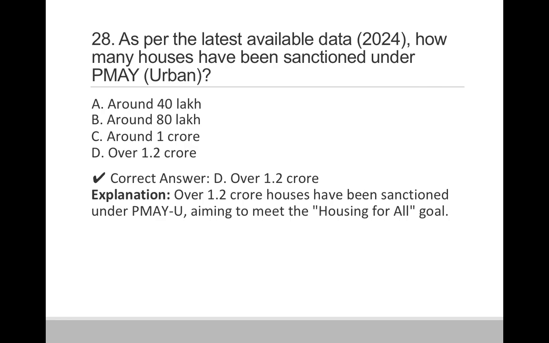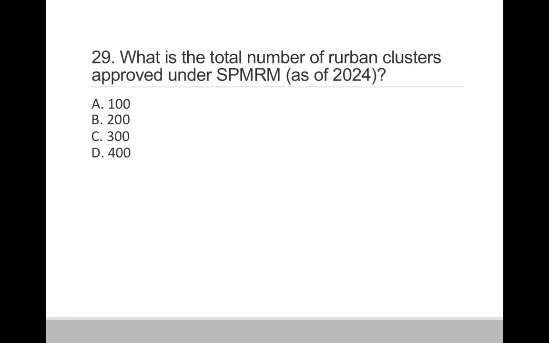So over 1.2 crore houses have been sanctioned under PMAY Urban, aiming to meet the housing for all goal, which includes credit linked subsidy system or public private partnership. All those criteria have been considered while giving this figure.